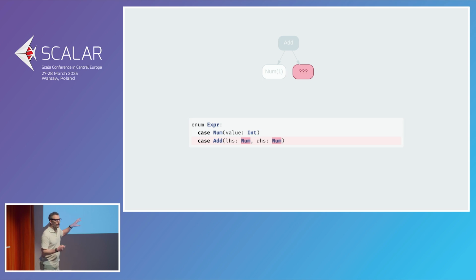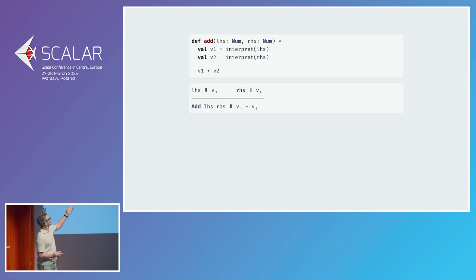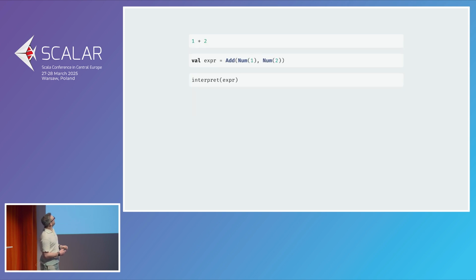Addition should work on nested expressions so that we can have a tree that grows as much as we want it to grow. And that is a proper tree, and that is how expressions should work. Of course, we've changed the AST, so we need to fix the interpreter a little. Add needs to change a little because it works on exprs, but the lovely bit is interpret takes exprs, so that doesn't change. And we can now fix our example to 2 plus 3 and get what we expected.